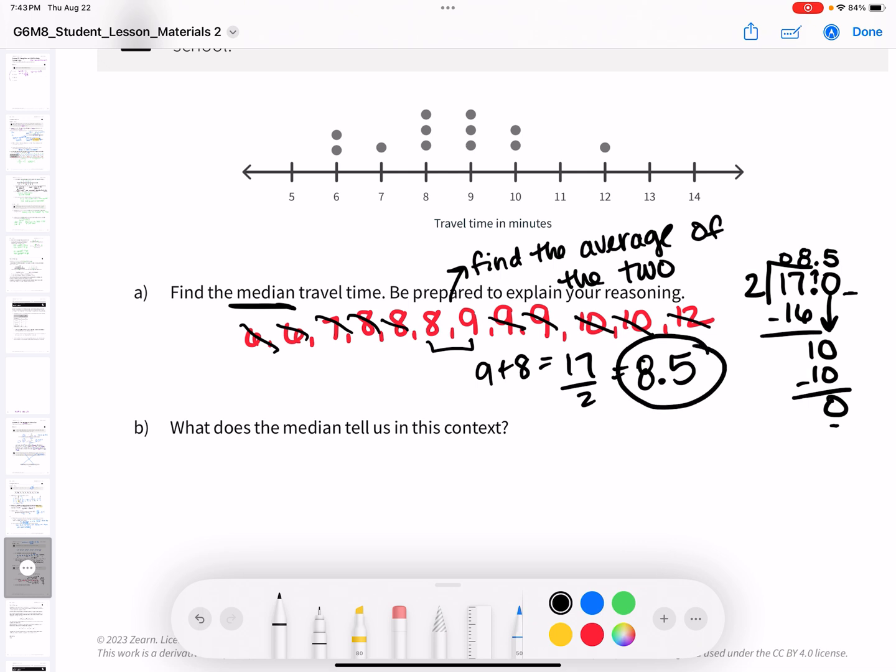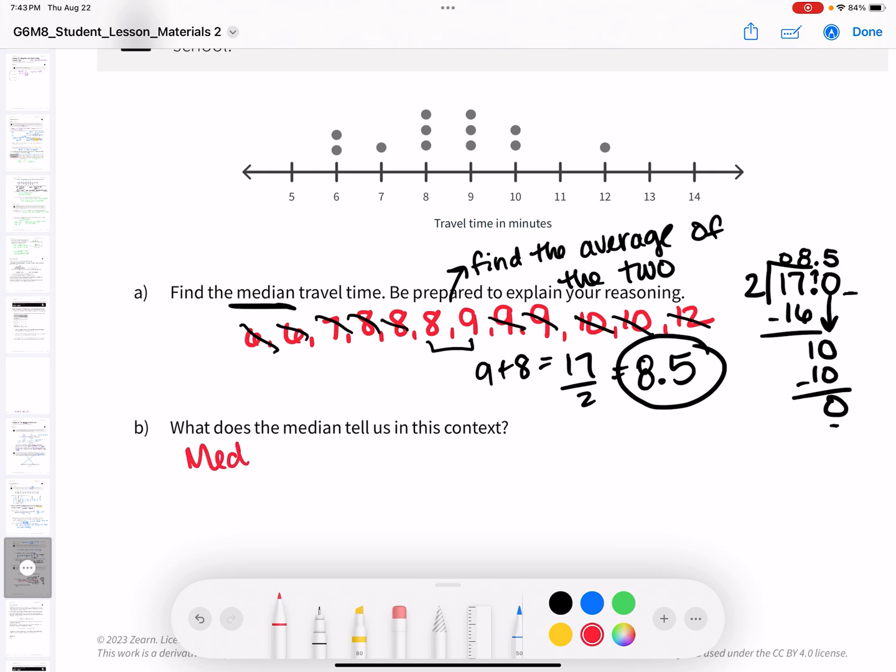What does the median tell us in this context? So it tells us that half of our trips to school took 8.5 minutes or less, and the other half took 8.5 minutes or more. So let's write that.